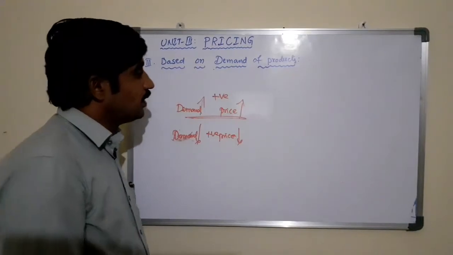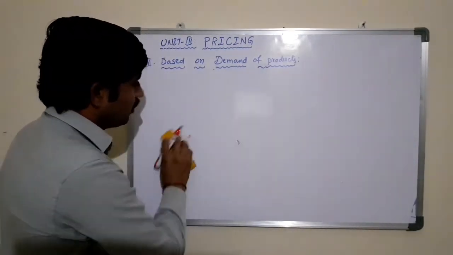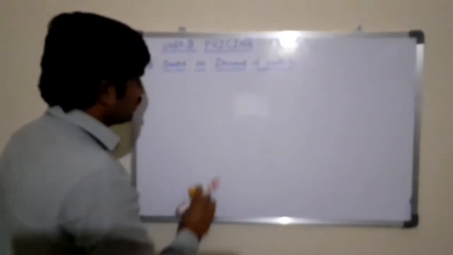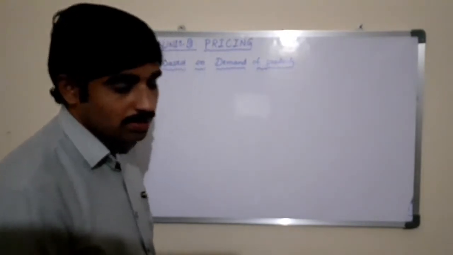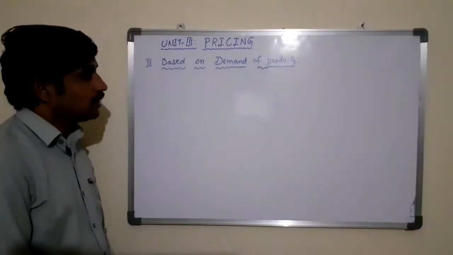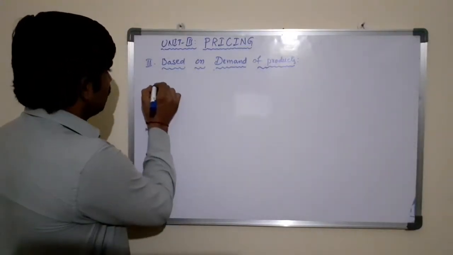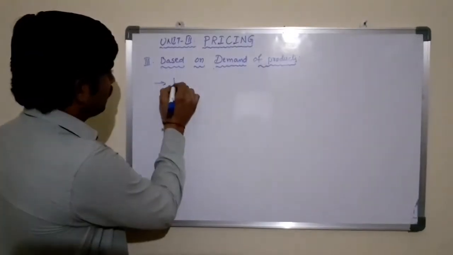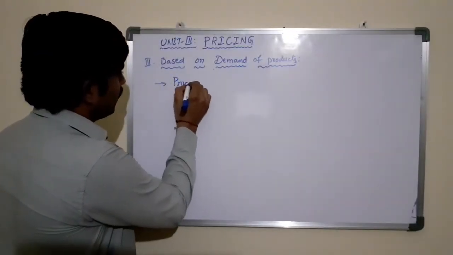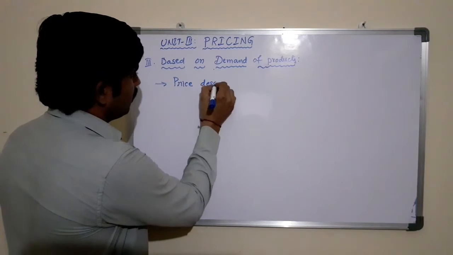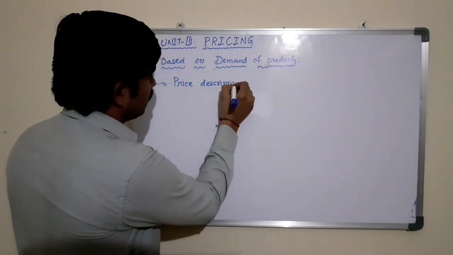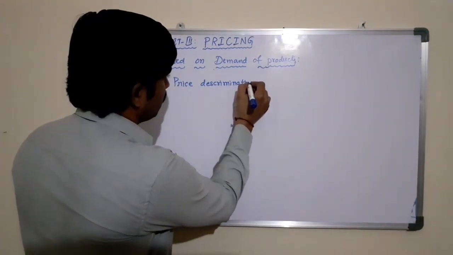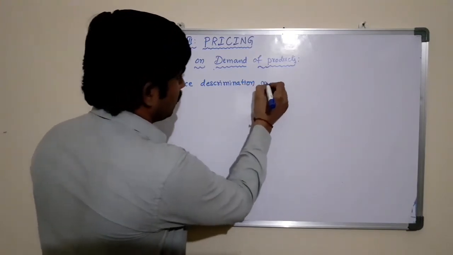Based on the demand of the product, we may fix the price in two ways. The first one is the price discrimination method.